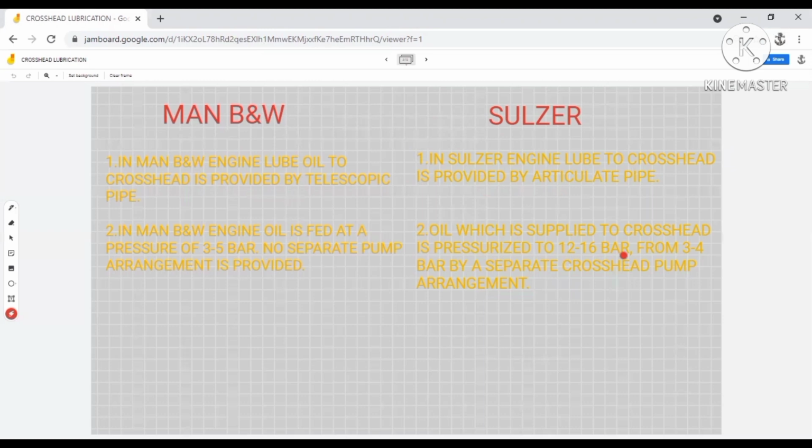Now, it will be asked why such high pressure is needed or why a separate pump is required. In order to understand this concept, first you must understand the difference between a crosshead bearing and other bearings.